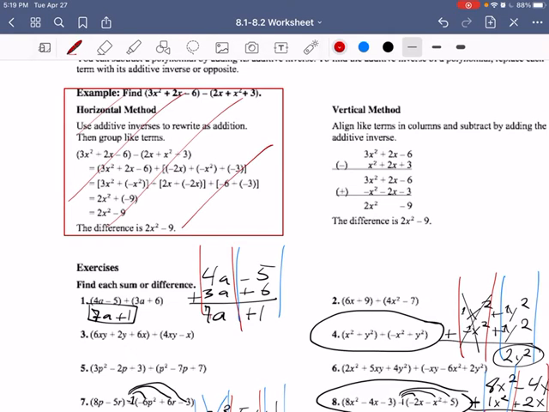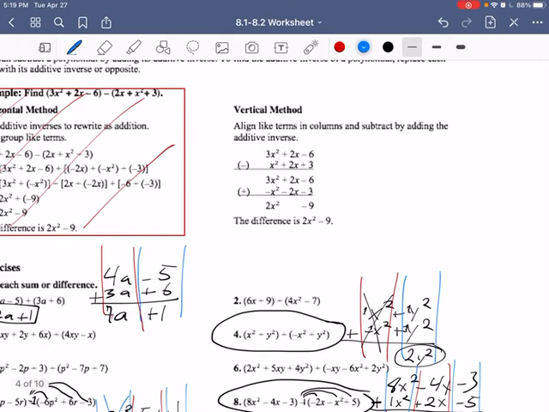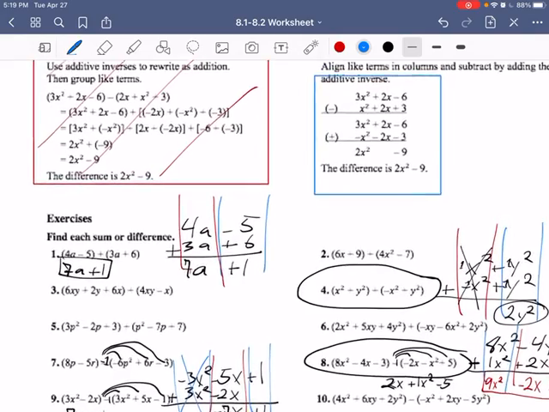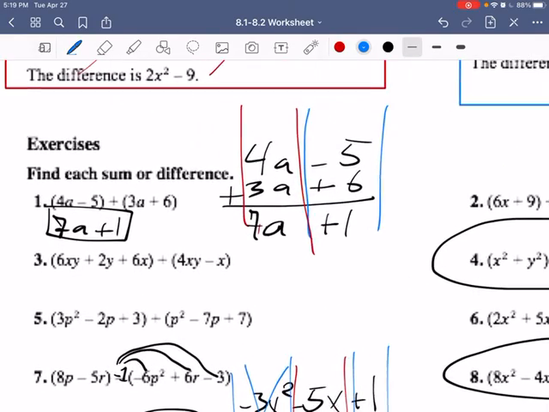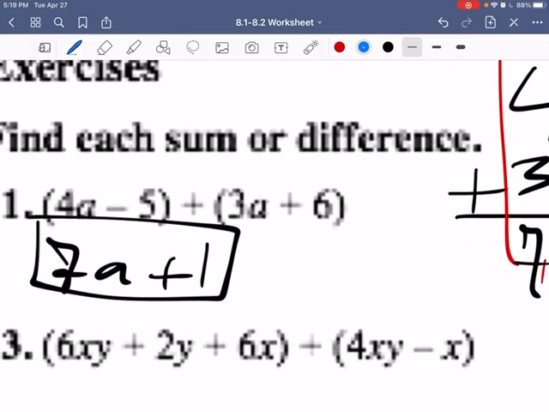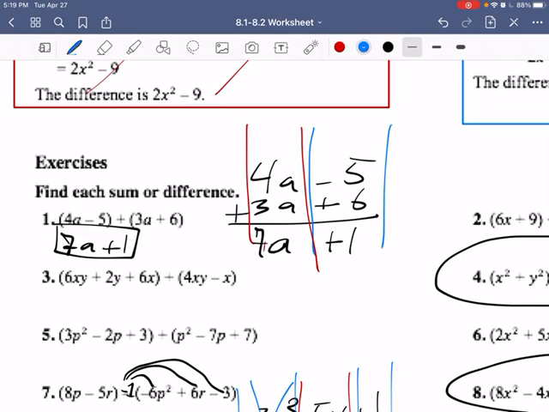I personally think that this vertical method is the one that makes the most sense. It's how we learned to do most of our adding once it got to more complex adding, so I think we're going to be a lot more used to this. So when we look at a problem here, like 4a minus 5 plus 3a plus 6, how do we get to our final answer when we add it? Well, we write it out and we stack it.